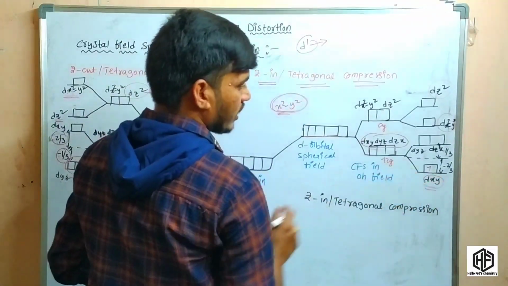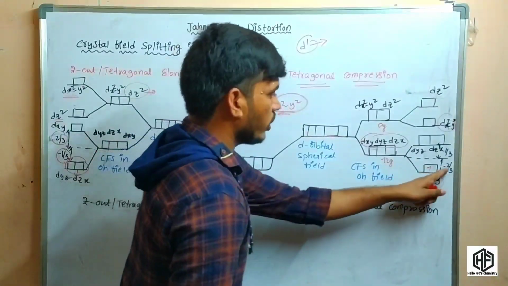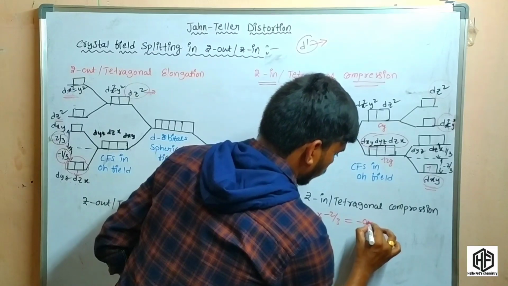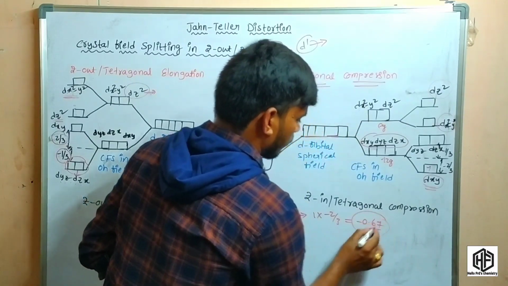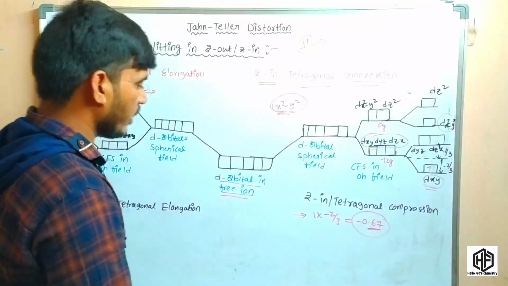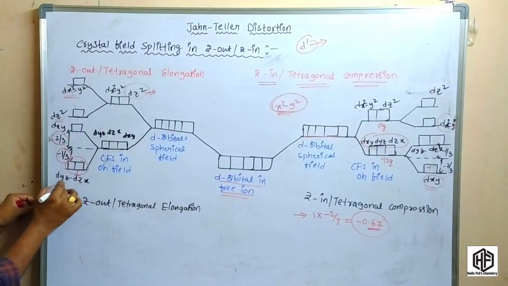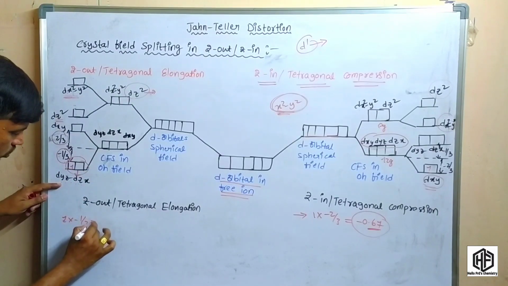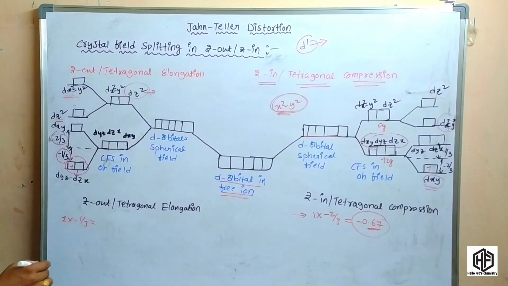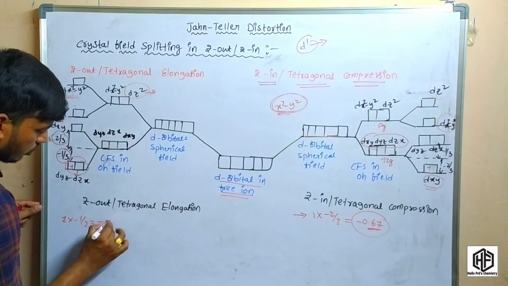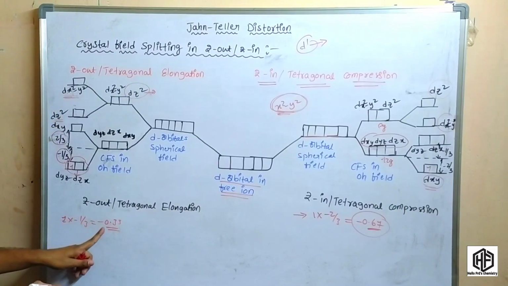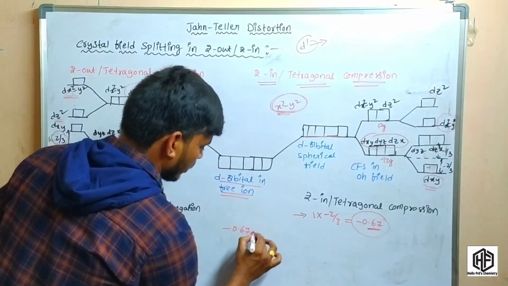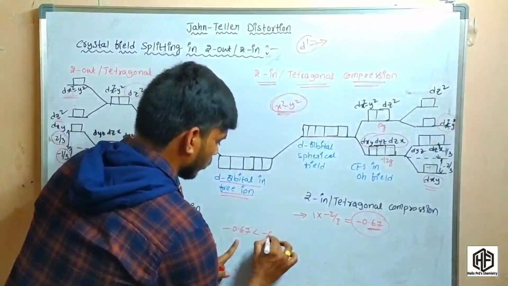What happens? You have to calculate the crystal field stabilization energy in the d1. So here this is 1 into -2/3, which is equal to -0.67 or so. So this is the crystal field stabilization energy of this d1 system. For example, if in the d1 system the electron is present in the dyz, what happens exactly? Here this is 1 into -1/3, which is equal to -0.33. So this is -0.33 and this is -0.67. So -0.67 is a much lower number compared to -0.33.